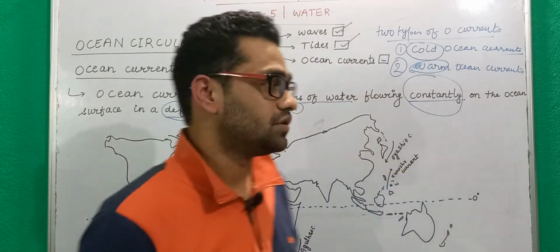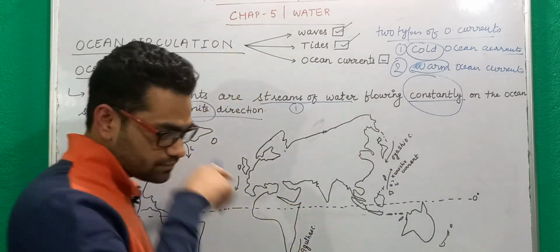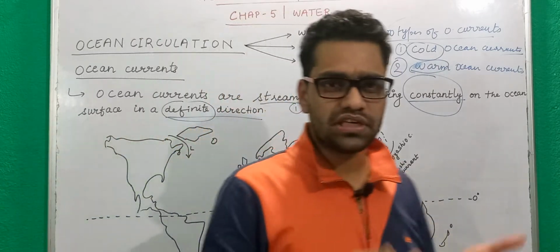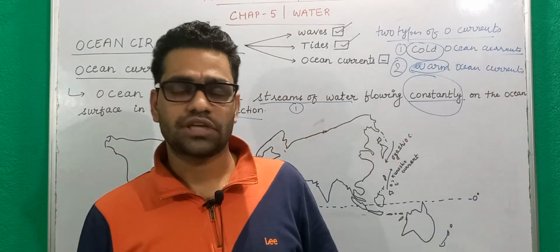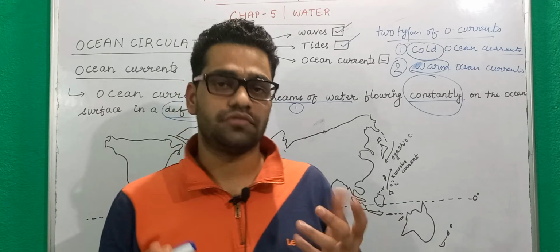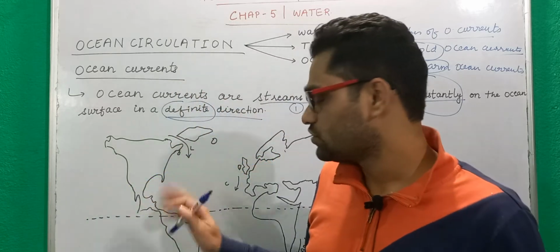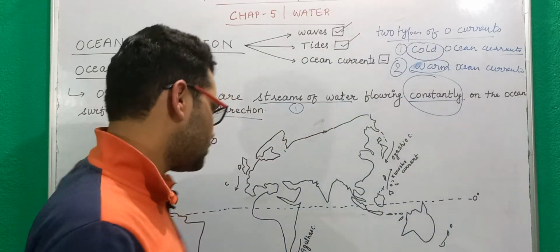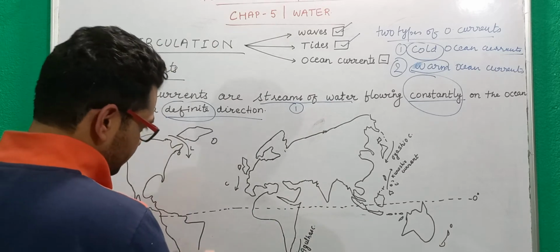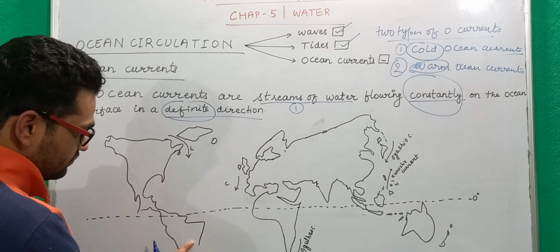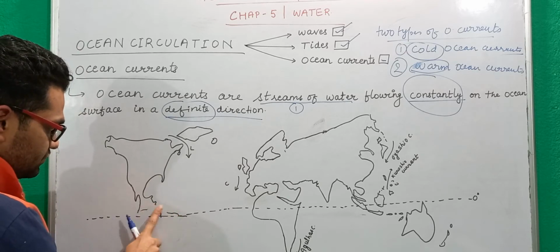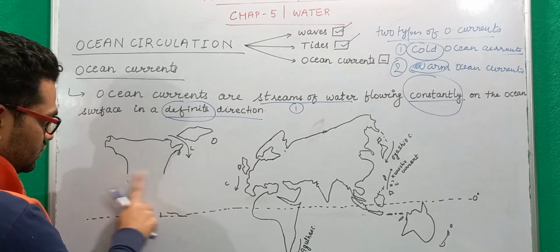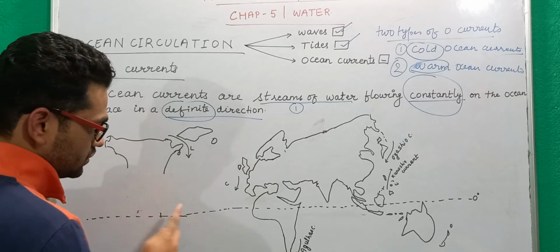Now, when you talk about cold currents and warm currents, we must see where these currents are actually flowing. So let's understand through this map. I know you are not able to see these parts of the map, so let me draw another map so that you have a clear picture of what I want to show.